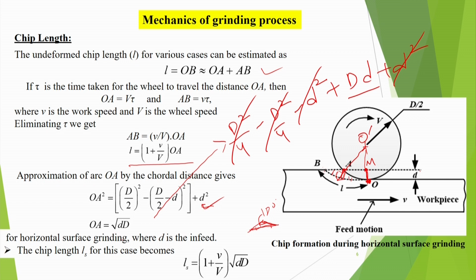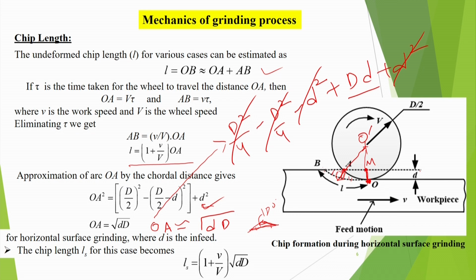So, that is why we get OA is equal to under root Dd. Of course, I must say OA is not equal to, but approximately equal to under root Dd. Why approximately? Where is the approximation? We consider OA like a straight line, whereas there is some curvature.